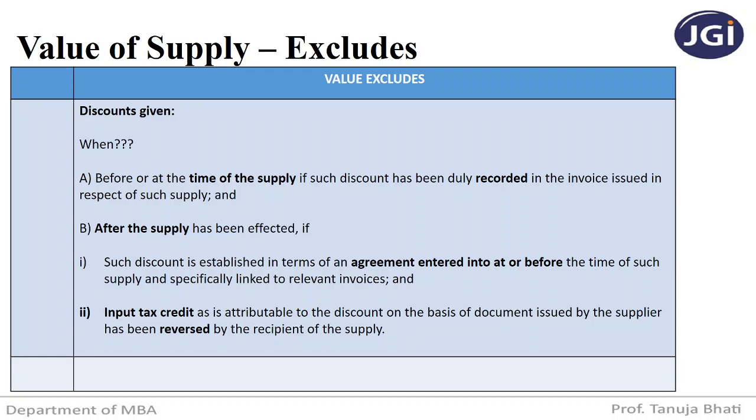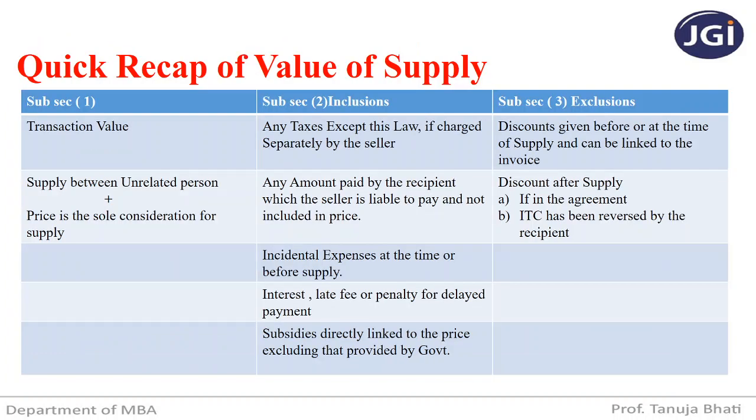Now let us take a quick recap of value of supply. Section 15 subsection 1 says that the value of supply shall be the transaction value. What is transaction value? The price actually paid or payable for the goods that have been sold, provided the supply is between unrelated persons and price is the sole consideration for the supply.